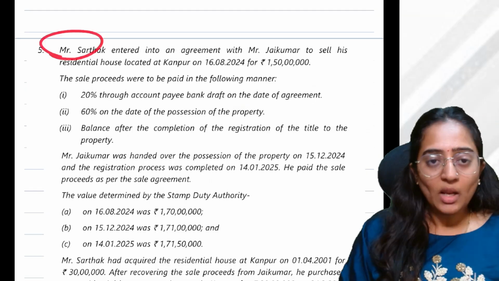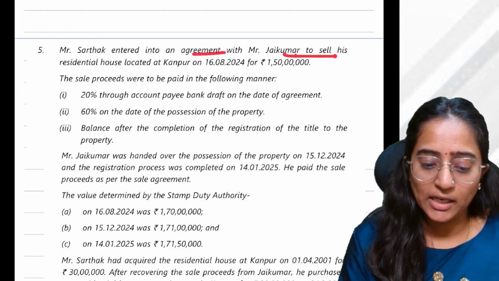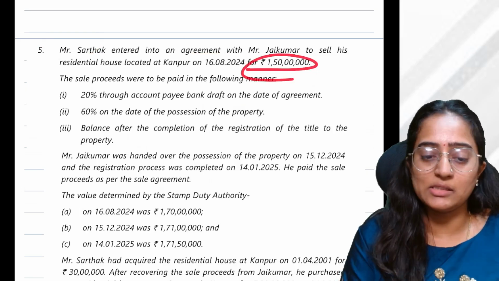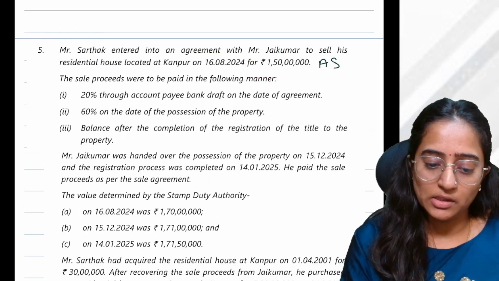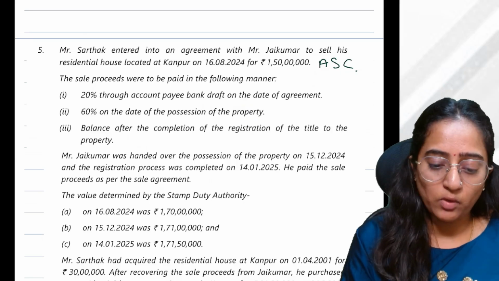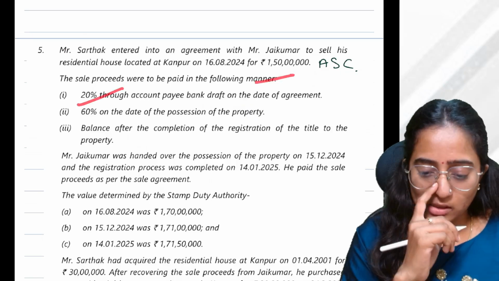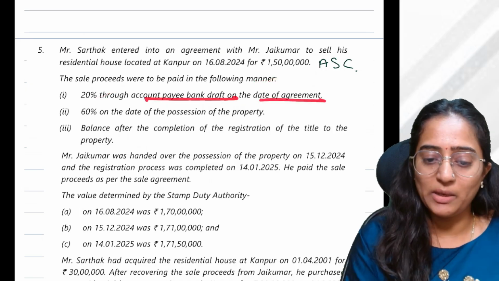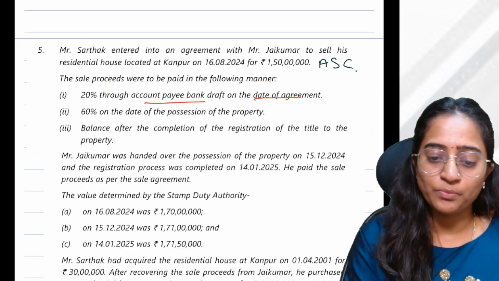Okay. Mr. Sarthak entered into an agreement with Jaikumar to sell his property for 150. This is nothing but your actual sale consideration. The sale proceeds were given in the manner. Advance on the date of agreement was received through account payee cheque. This point becomes important.